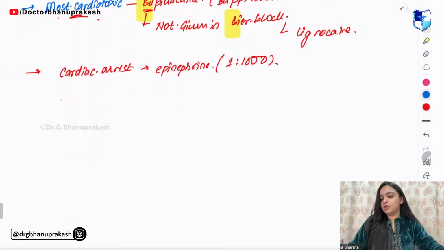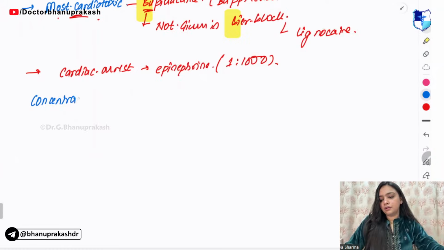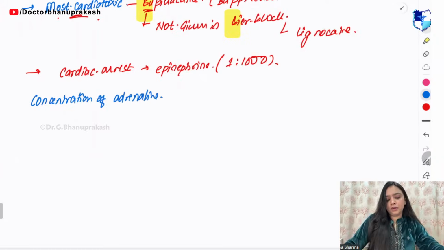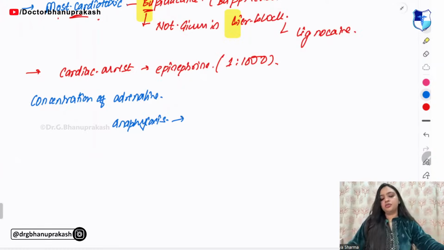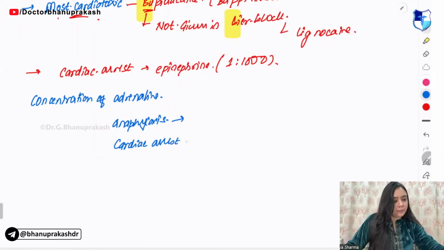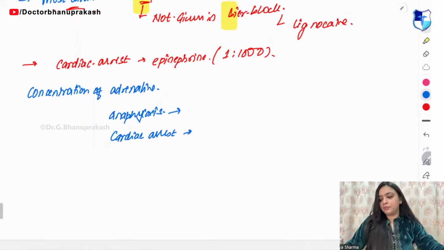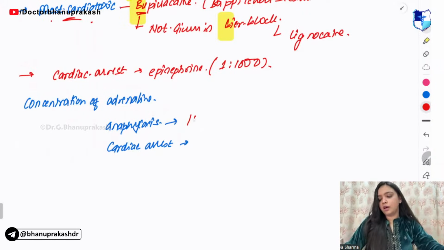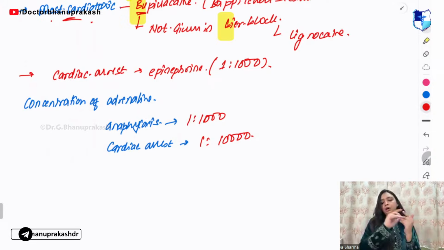Now I am asking you some of the concentrations of adrenaline. For anaphylaxis, what is the ratio? The ratio is 1 is to 1000. For cardiac arrest it is 1 is to 10,000, right? So remember this much.